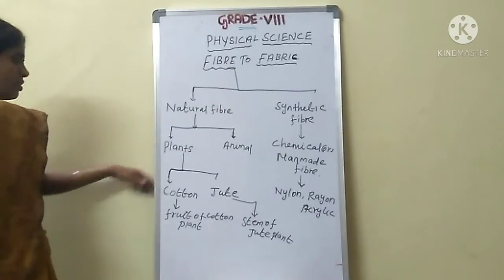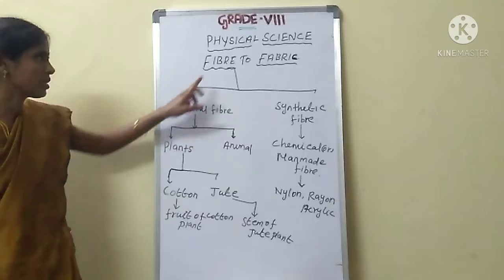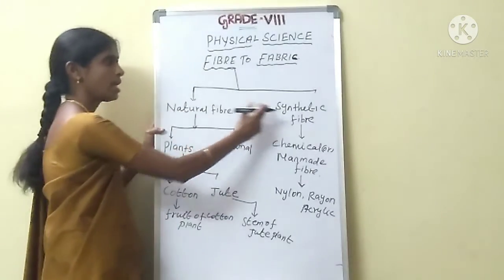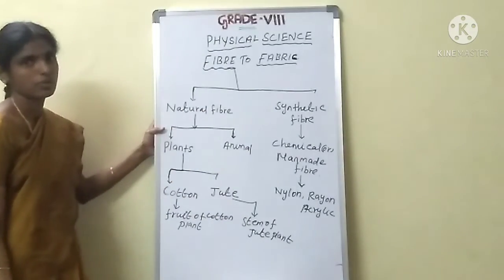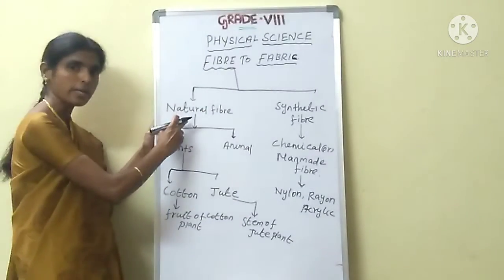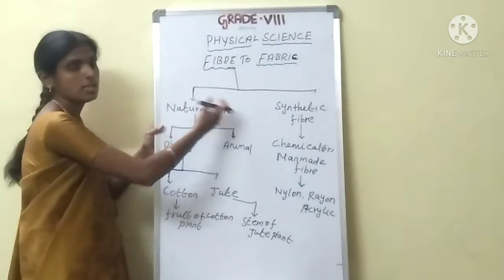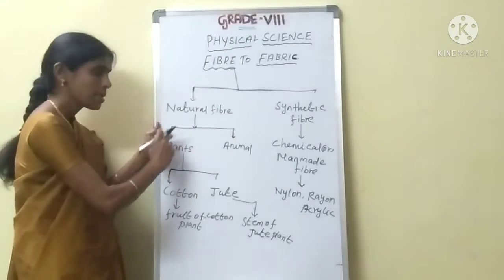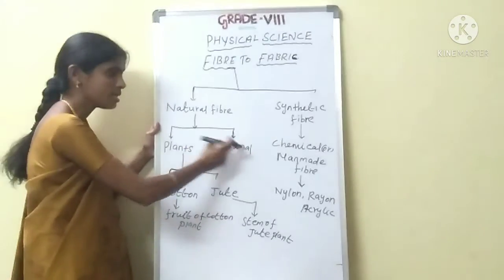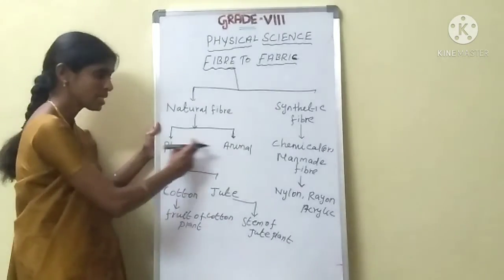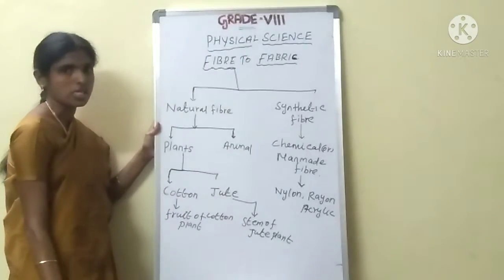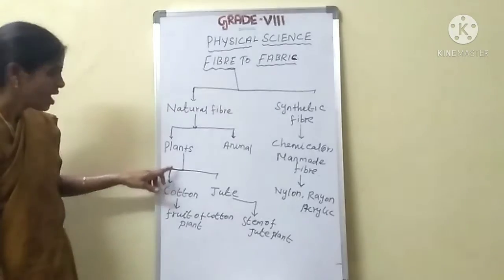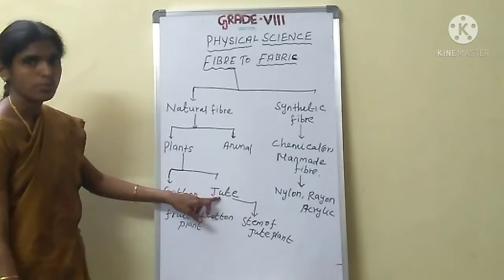See here, what are the topics? Natural fiber. The fibers are classified into two categories: natural fiber and synthetic fiber. We get natural fiber from natural resources, natural sources. What are the natural sources? Plant and animal. Plant fiber is obtained from the cotton plant and jute plant.